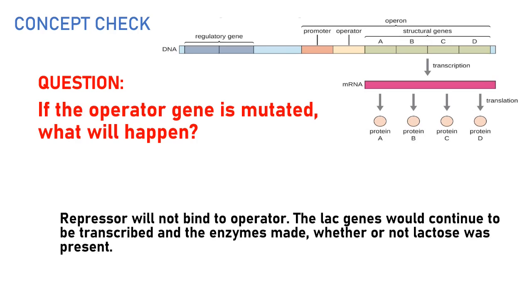Another question: what if the operator is the one that's mutated? What will happen? The repressor will not bind to the operator, and because of that, the lac genes would continuously be transcribed and the enzymes made whether or not lactose is present. The mutation in the operator would probably change the shape of the binding site so that the repressor could no longer bind physically to it. That causes the RNA polymerase to have free access to the structural genes, continuously producing the enzymes even in the absence or the presence of lactose.